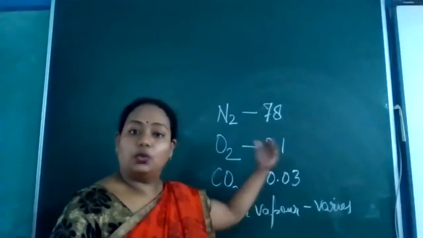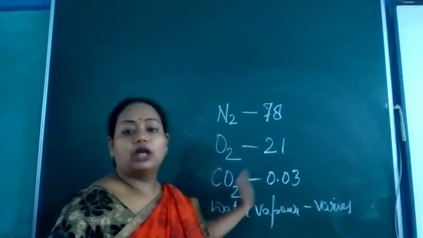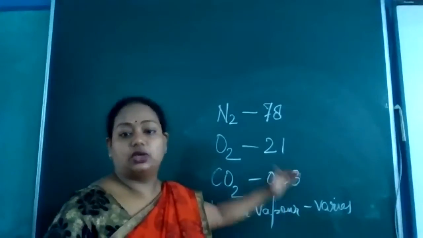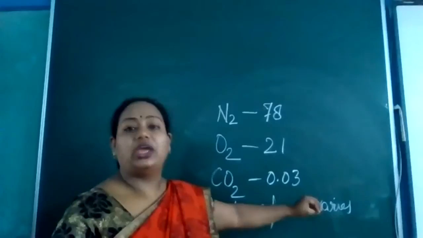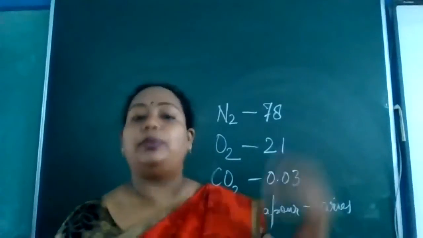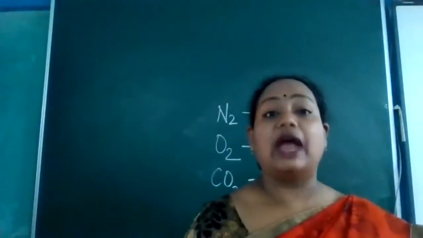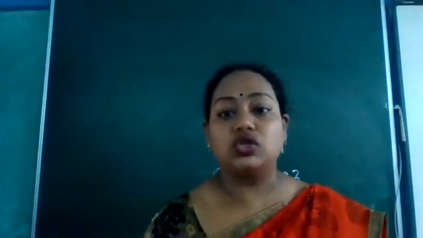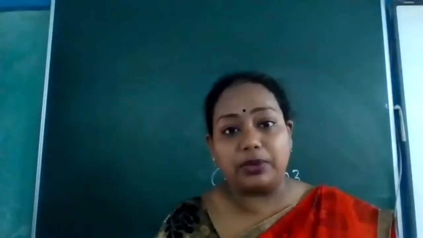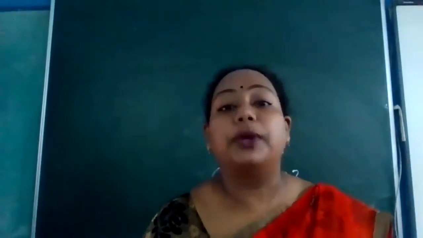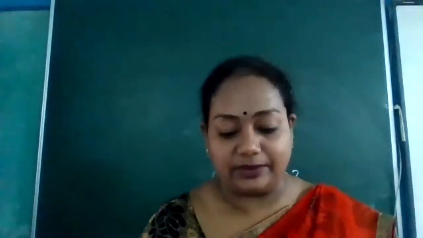It is varying. Carbon dioxide is 0.03%. Water vapor has no fixed amount. It varies from place to place. It depends upon the temperature and the climate of a place. So you see, for all these components present in the mixture, the proportion is not fixed.